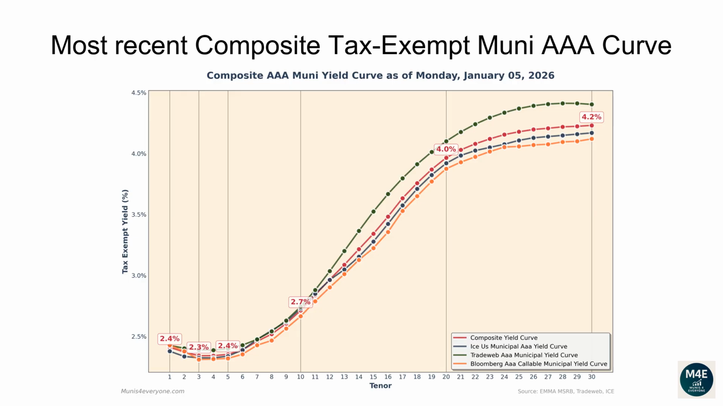The one-year composite tax-exempt yield is 2.41%. The two-year yield is 2.37%. The three-year yield is 2.34%. The 5-year yield is 2.35%. The 10-year yield is 2.71%. The 20-year yield is 3.97%. The 30-year yield is 4.23%.